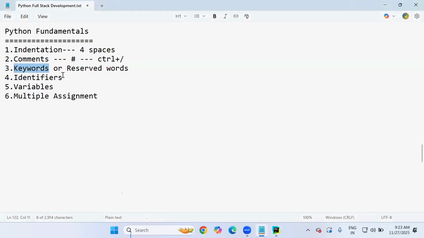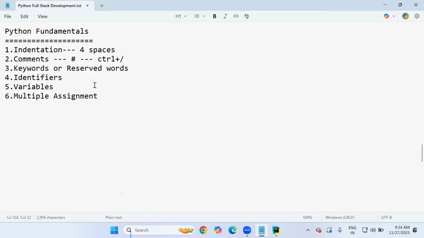And the next fundamental concept is reserved words or keywords. These are also common; any language has keywords or reserved words. If we take the Java language, it provides a lot of keywords. If we take the Python language, it provides a lot of keywords.